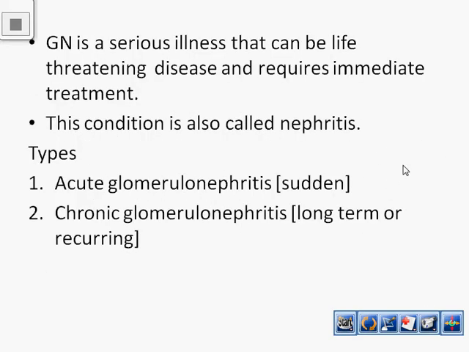So glomerulonephritis is a serious illness that can be a life-threatening disease and requires immediate treatment. This condition is also called nephritis. There are two types of glomerulonephritis. One is acute glomerulonephritis, another one is chronic glomerulonephritis. Acute means suddenly, immediately, that is, a kidney problem occurs. Chronic means long-term or recurring, that is due to some other disease.